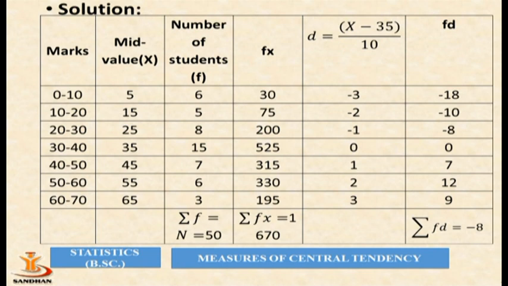Now for the formula we also require summation fd. So we multiply the obtained d by f. So we get 6 into minus 3 equal to minus 18, 5 into minus 2, which is minus 10, 8 into minus 1, which is minus 8, 15 into 0 equal to 0, and so on. Now in the last row we find the total frequency, summation f equal to 50, summation fx equal to 1670, and summation fd equal to minus 8.